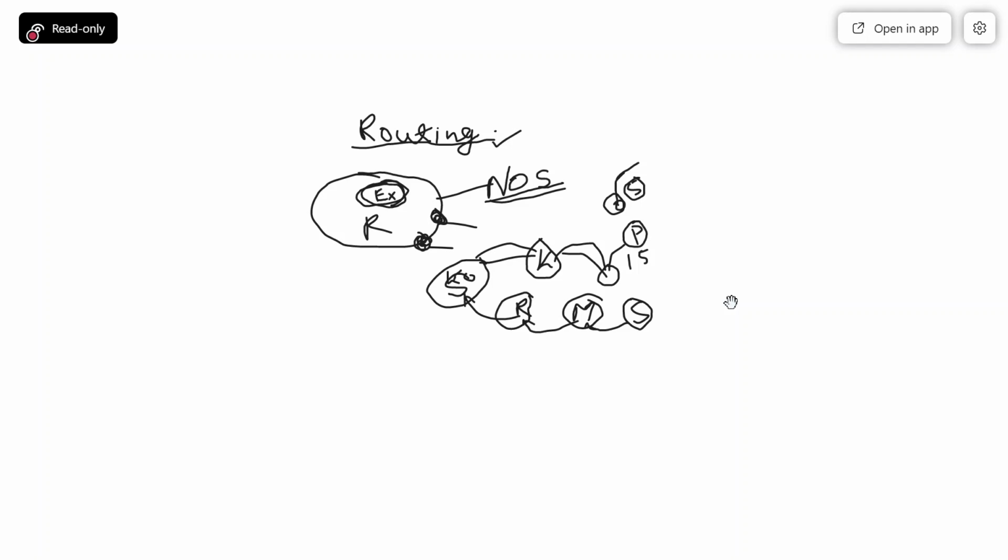Similar thing happens in routing. Every router advertises its information to others, and finally the final routes are going to be converged.